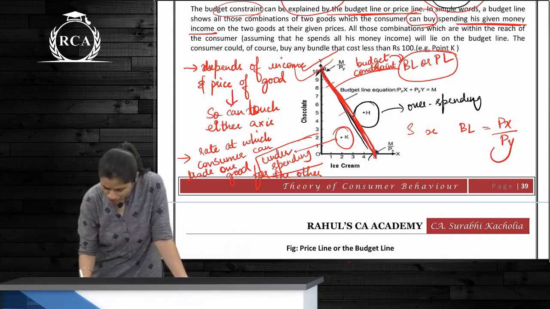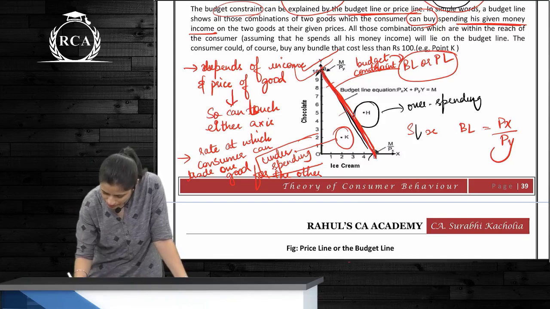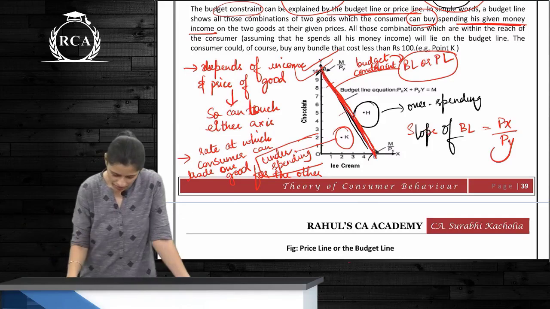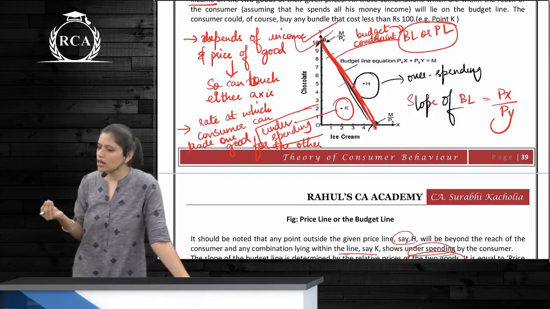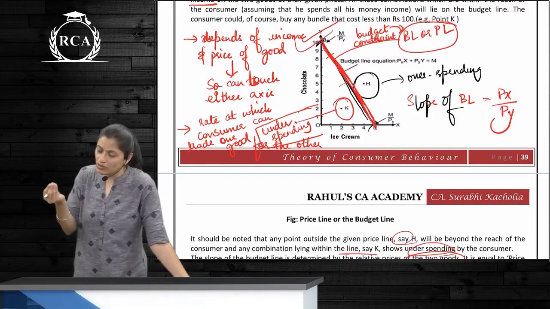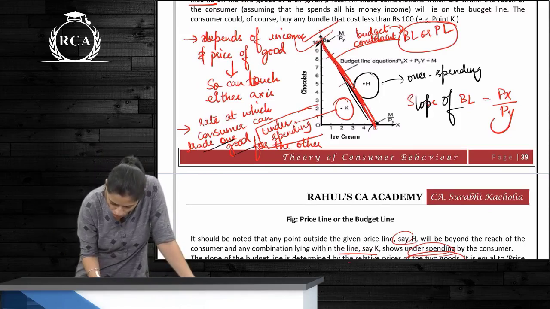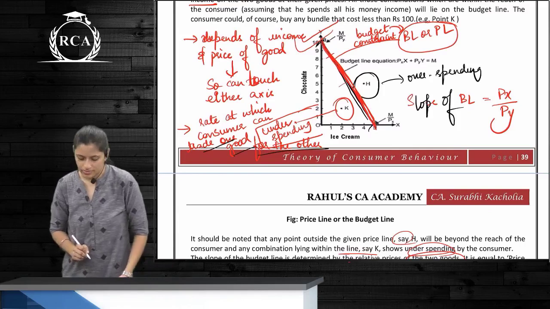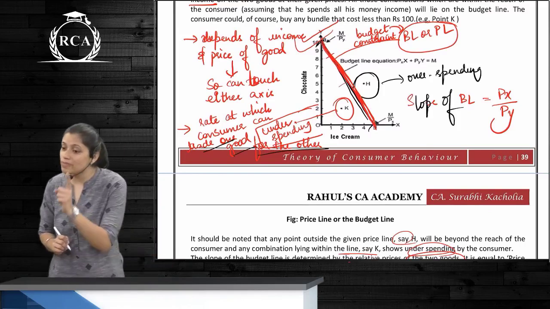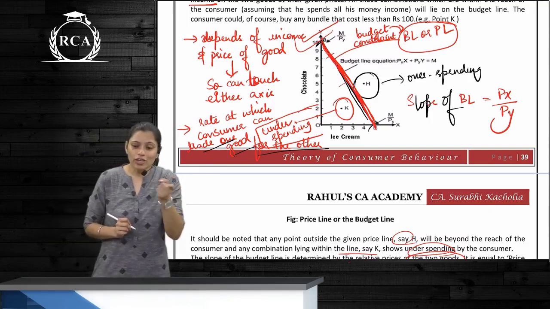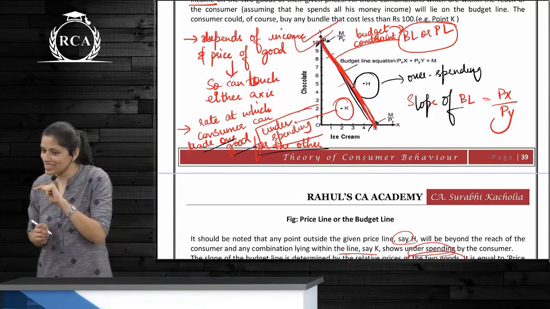Slope of the budget line is Px by Py. Now, what it depends on is the income of the consumer, obviously what he can pay. Then the rate at which the consumer can trade one good for the other. Rate at which the consumer can spend one good for the other. Can one good be zero in case of the budget line?